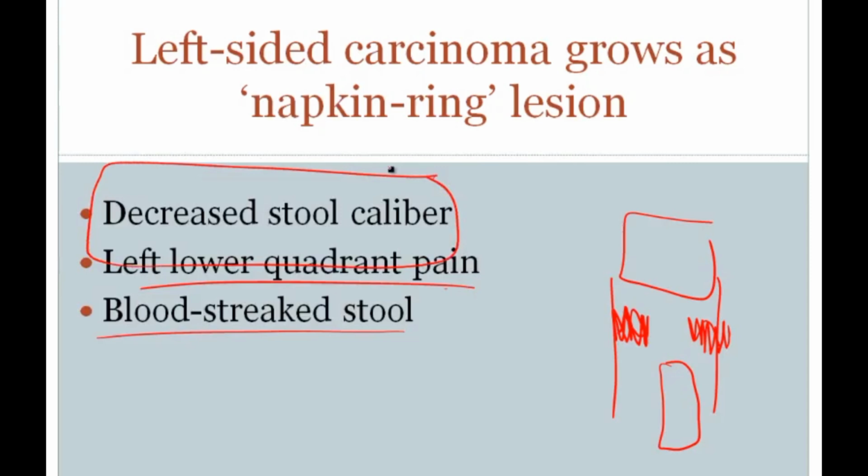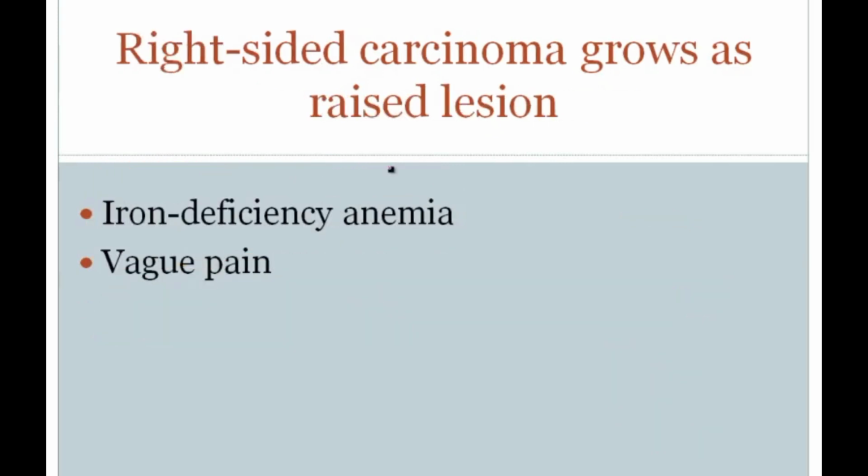Also important to note that the adenoma carcinoma sequence tends to be more on the left side than it is on the right side. At the same time, we can also develop right-sided carcinoma, and the interesting thing about right-sided carcinoma is that it tends to grow as a raised lesion. So if this is the right side, it tends to grow as this kind of bump or raised lesion on the surface of the colonic mucosa. Now again, this isn't a polyp. It's not arising from an adenomatous polyp. It just simply grows as a raised lesion on the surface.